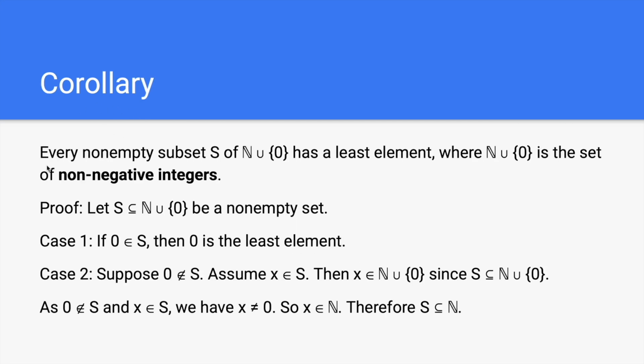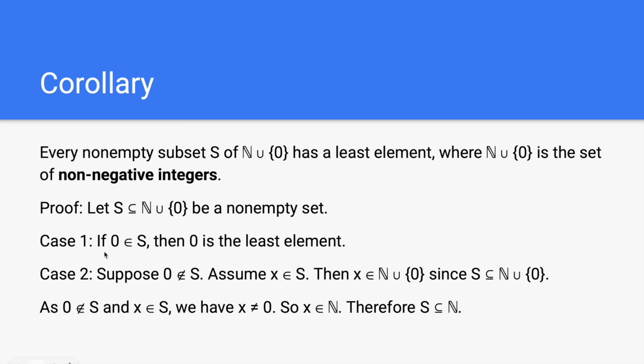Corollary. Every non-empty subset S of N union the set containing 0 has a least element, where N union the set containing 0 is the set of non-negative integers. Proof. Let S, a subset of N union the set containing 0, be a non-empty set.